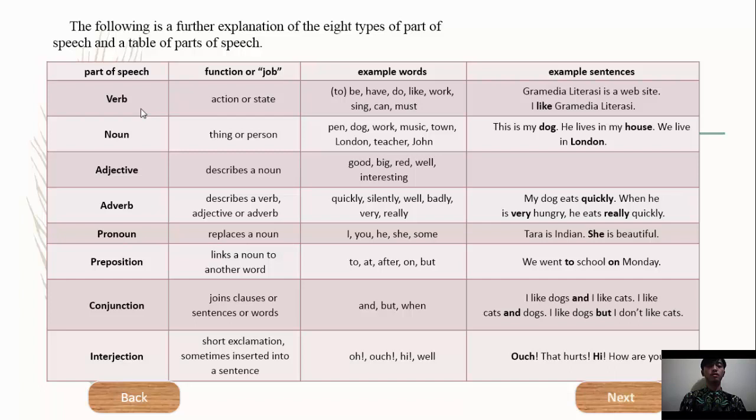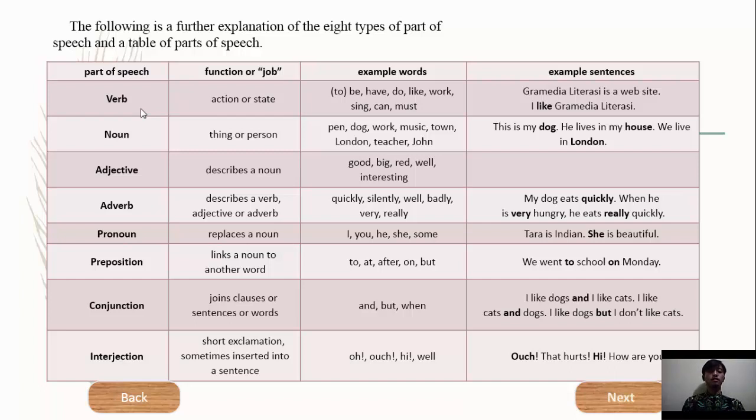Next, conjunction. Function or job of conjunction is joins clauses or sentences or words. Example words of conjunction are and, but, when. Example sentences of conjunction are: I like dog and I like cat. I like cat and I like dog. I like dog but I don't like cat. And is conjunction, but is conjunction.